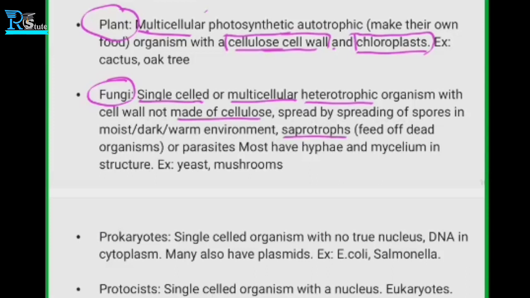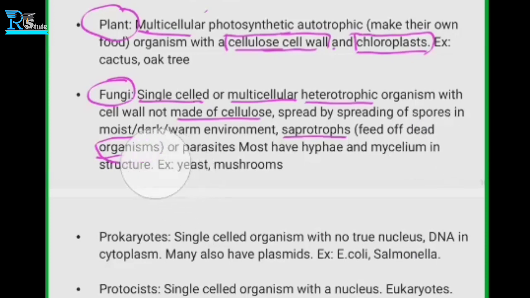We already know heterotrophic means they depend on another organism for their living, and saprotrophs means they feed off dead organisms. So they depend on another organism, and that organism is a dead one. They perform decomposition, right? Exactly. They feed on and decompose the dead animals.